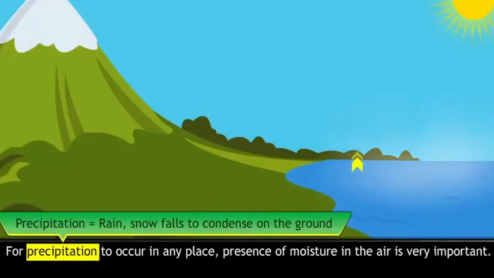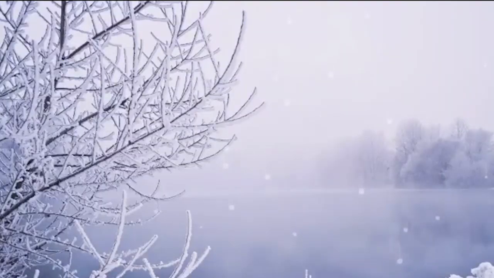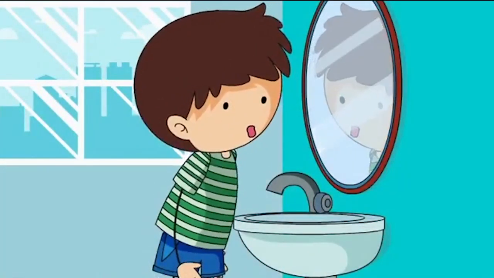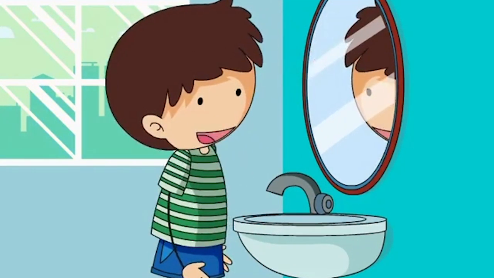For precipitation to occur in any place, presence of moisture in the air is very much important. And precipitation means rain or snow falling and condensing on the ground. So students, let us think about it: during winters, when you exhale on the glass of your mirror, what happens? And if you try to do this same thing in summer, why doesn't this happen?